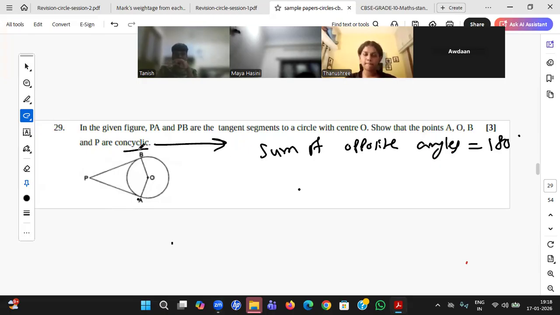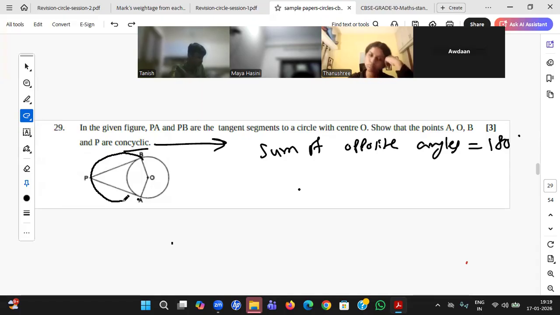Concyclic, right? So cyclic is inside the circle. Concyclic also, I think all the points on a circle means concyclic, I guess. Student: I need to check, sir. Concyclic is like all the points lie on the same circle. That is what I said.